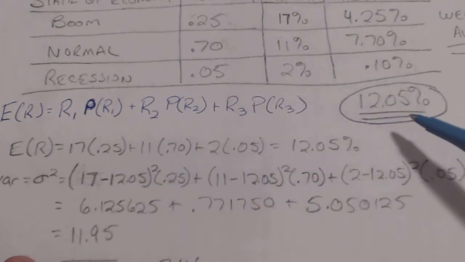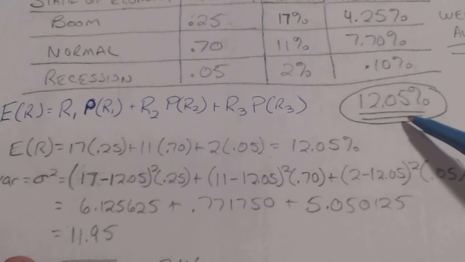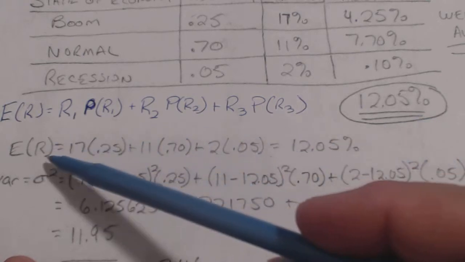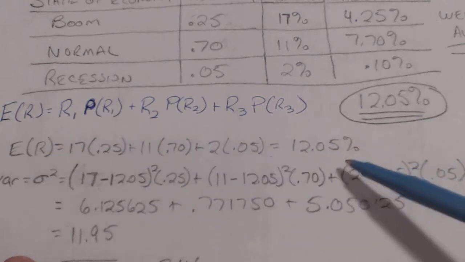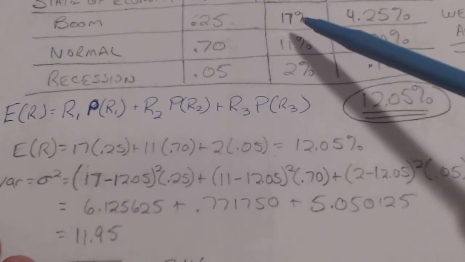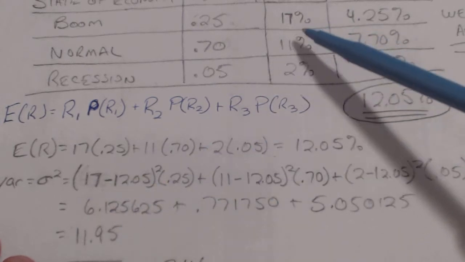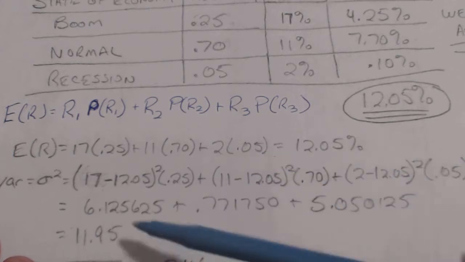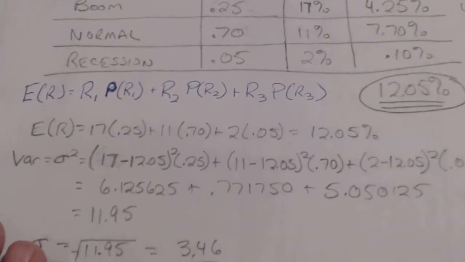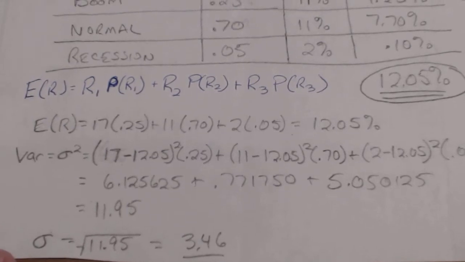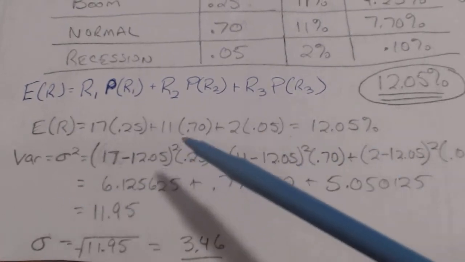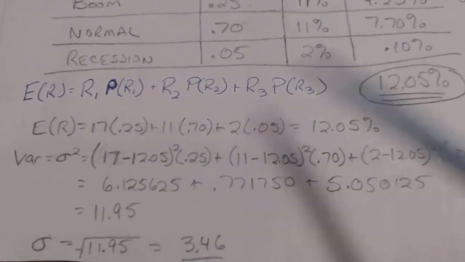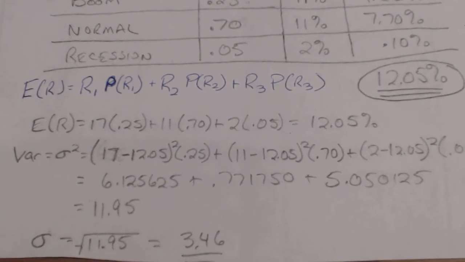Okay, and you figured out mu, which is the weighted average. In this case, the expected return is the weighted average. And then x is the return for each one of these. So x minus mu squared times the probability, plus, and you add all those together and that gives the variance. Remember, the variance is not a weighted average because you're going x minus mu squared. Okay, and then to get the standard deviation, you just take the square root of that.